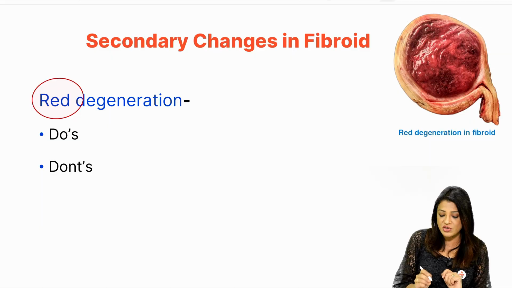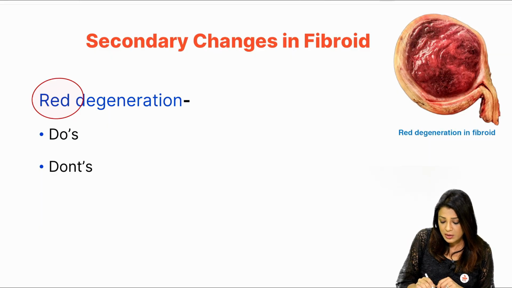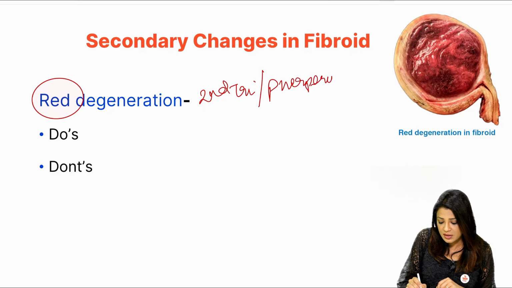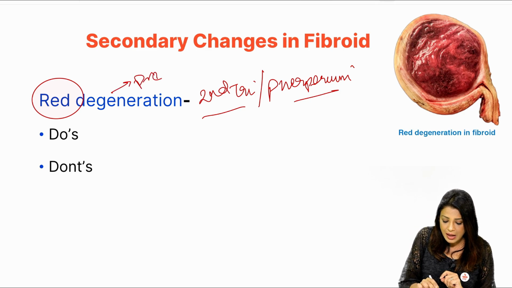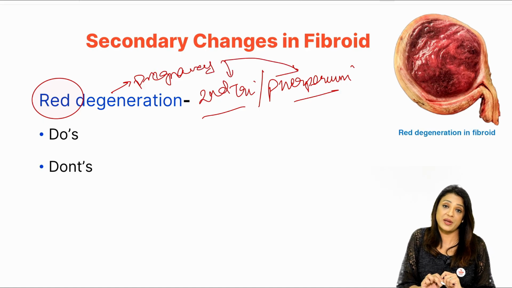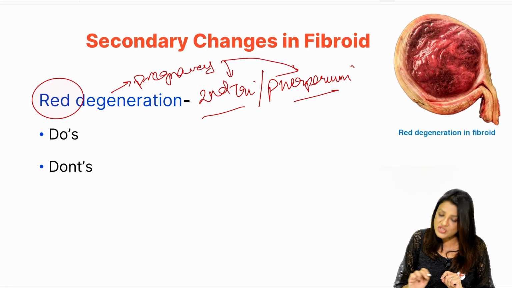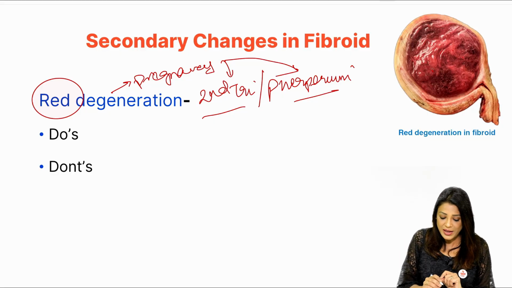Red degeneration generally occurs during the second trimester or in the puerperium. It is very commonly asked, what is the time when red degeneration happens? It is generally seen during pregnancy, and in pregnancy it happens in the second trimester or in the puerperium. This is the kind of picture that you get in red degeneration. So why is it happening?